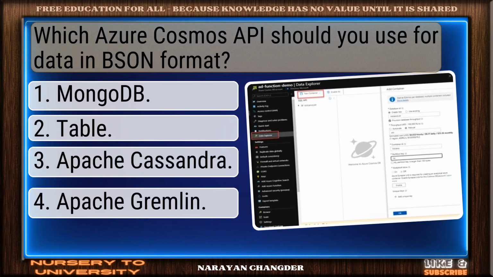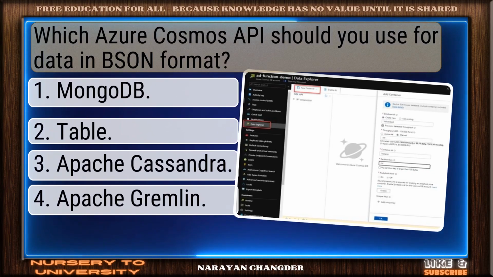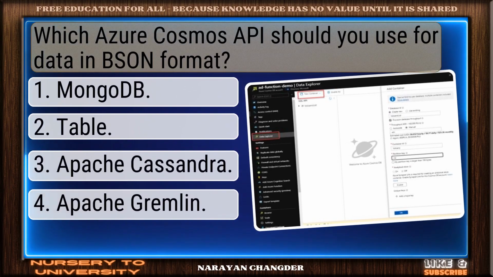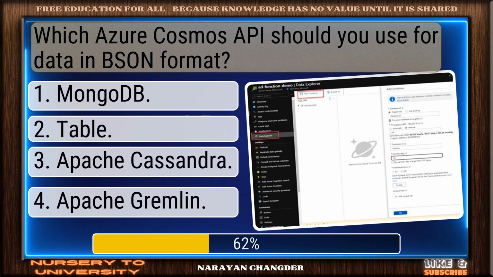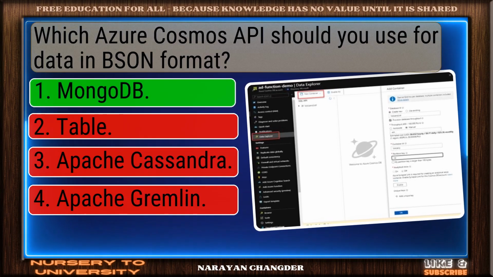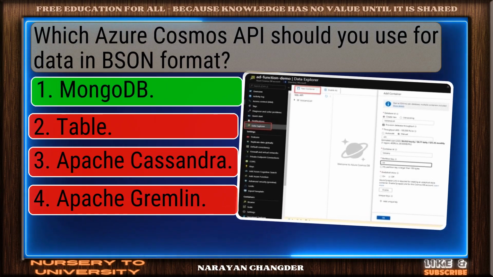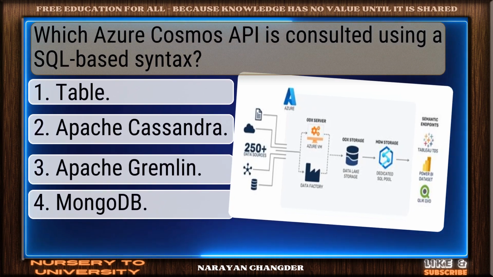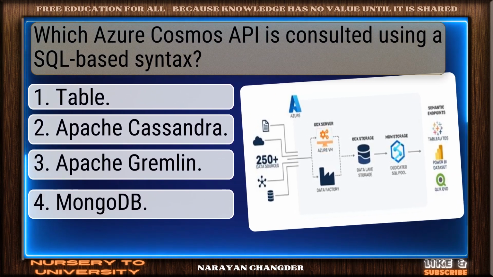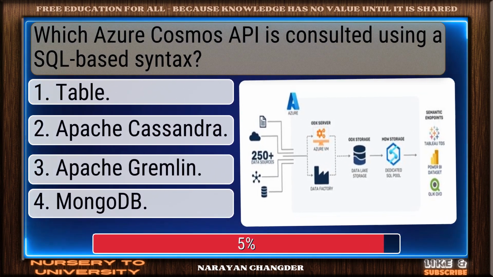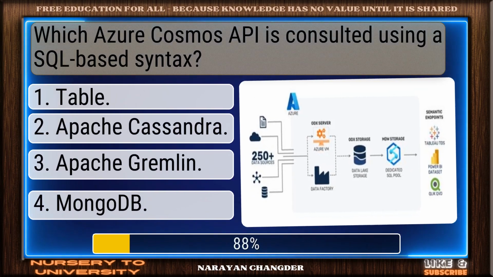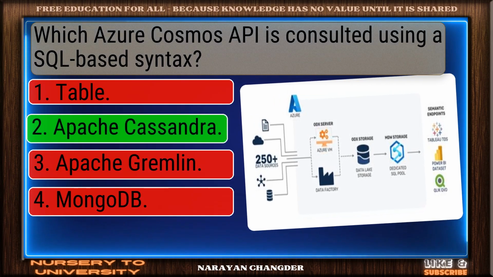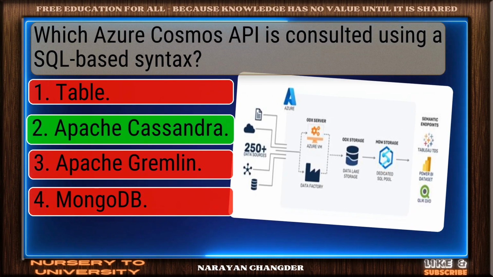Question number 15. Which Azure Cosmos API should you use for data in BSON format? On track. MongoDB is the correct answer. Question number 16. Which Azure Cosmos API is queried using a SQL-based syntax? Good job. Your answer, Apache Cassandra, works well here.